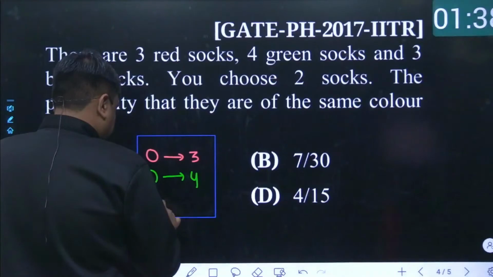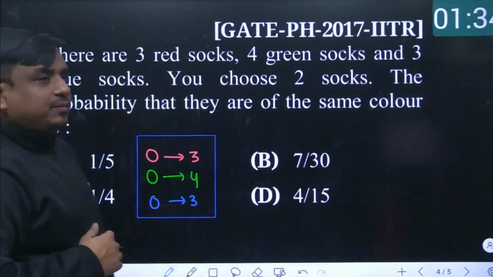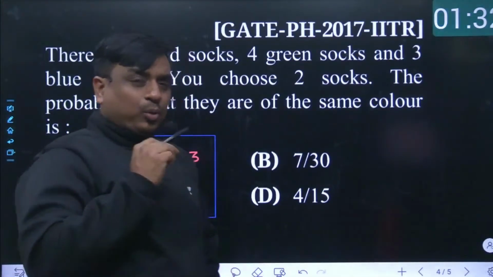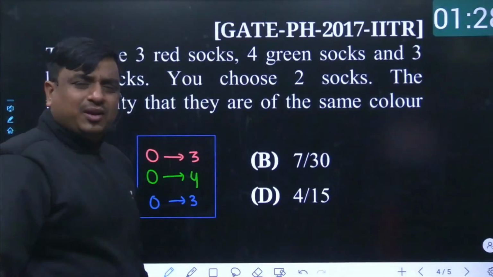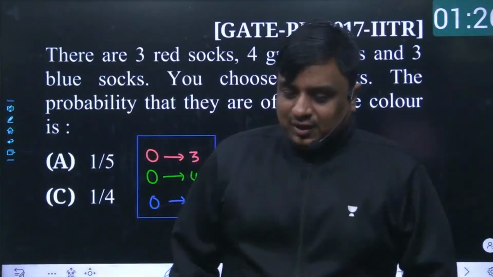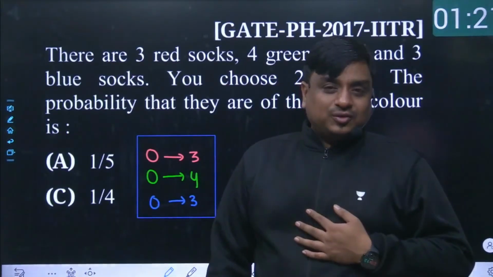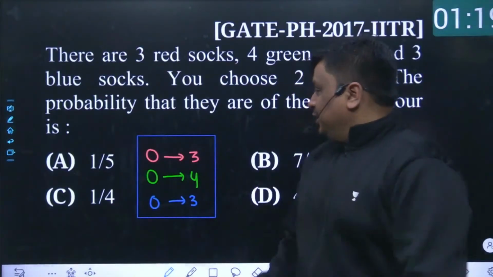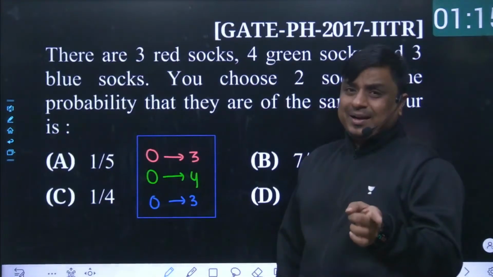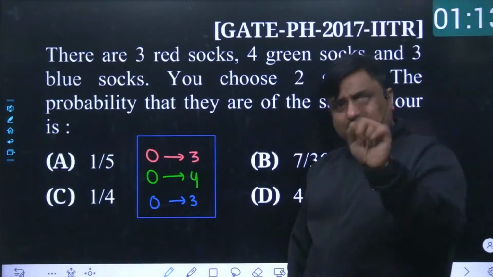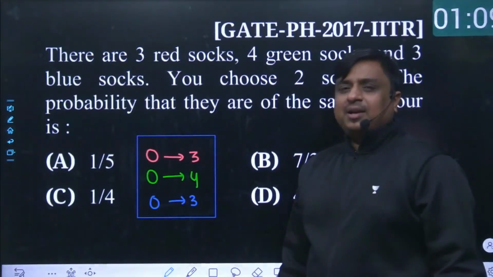Yes, the 2 socks are selected at random. I want the probability that both of the socks are of the same color, and that's all that is required. My dear friend, if you wear a sock, obviously you will try to wear identical socks. I don't worry whether it is green, red, or blue, but if the first one is red, at least I'll worry that the second should also be red. So this is a practical question.